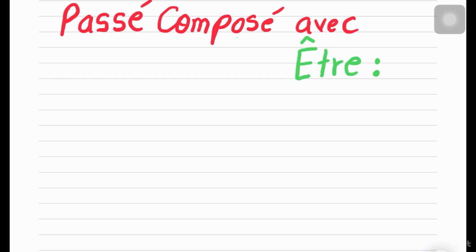In the previous video we covered what Passé Composé is and that there are two helping verbs that you can do it with. We've already covered the avoir part, so I would suggest you watch that first because it'll be easier to understand the next part, that is passé composé avec être. Now, how do we do it with this as your helping verb?